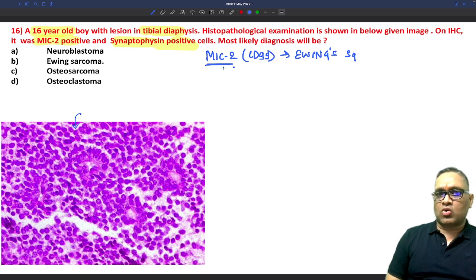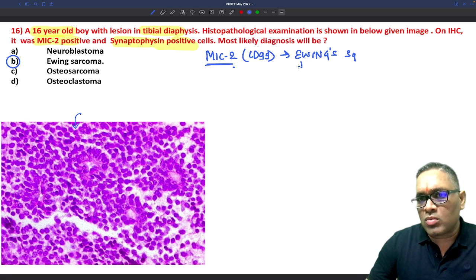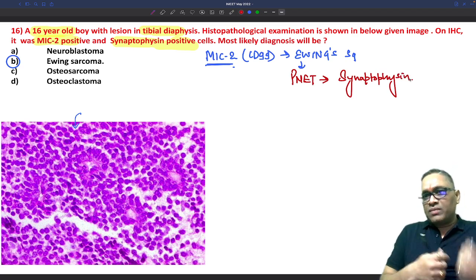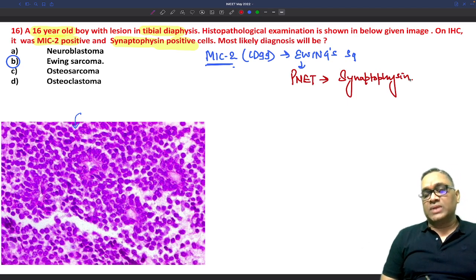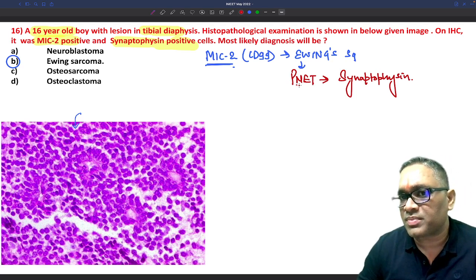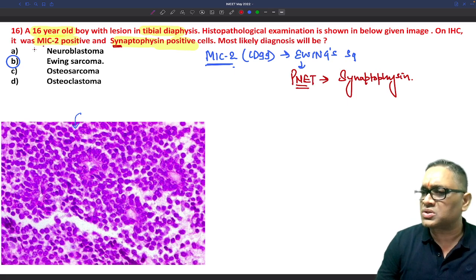So the answer should be Ewing sarcoma, because Ewing sarcoma is also considered a part of primitive neuroectodermal tumor, and that is why they are positive for synaptophysin, which is a marker of neuroendocrine tumor. It is not very sure what the correct origin is, but they have clubbed it into neuroendocrine tumors. So Ewing sarcoma will also have markers for neuroendocrine tumor. Synaptophysin will be positive, MIC2 also positive, young patient.